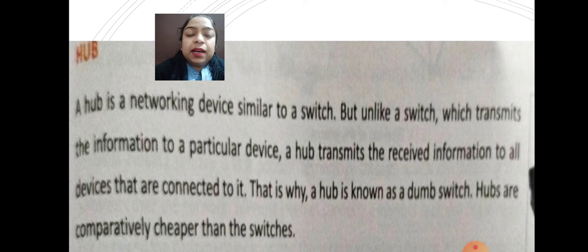Means a hub is a networking device that is very similar to a switch, but it does not behave like a switch, because a switch transmits the information to a particular device, but a hub transmits all the received information to all the devices that are connected to it. For example, see.